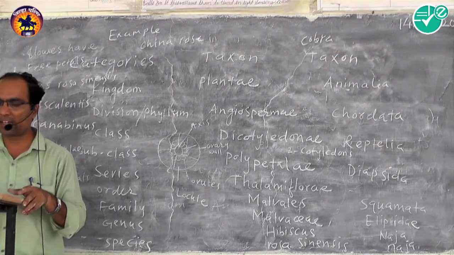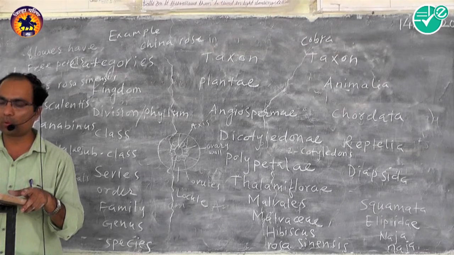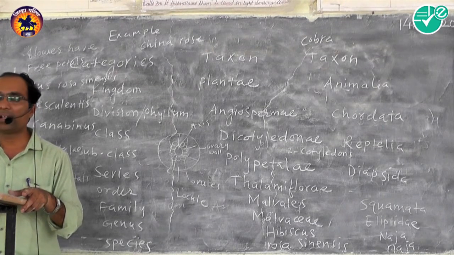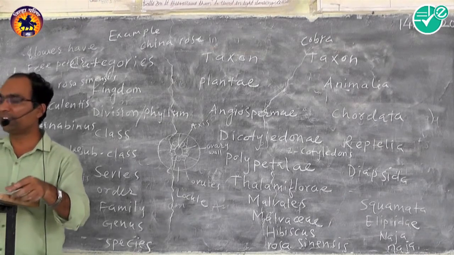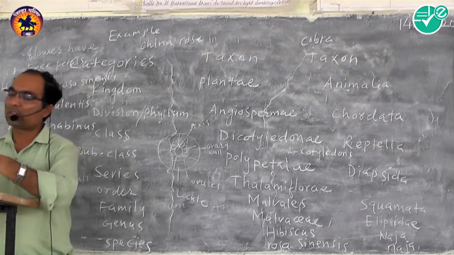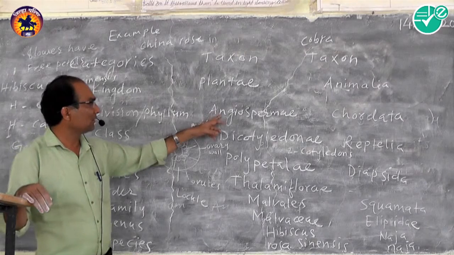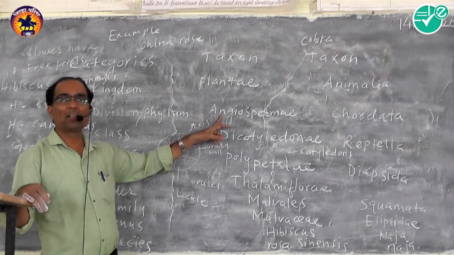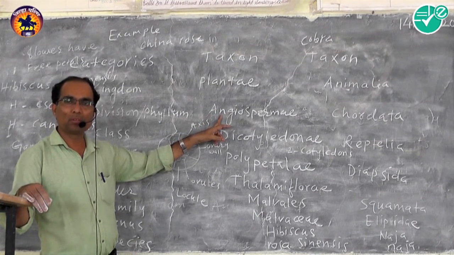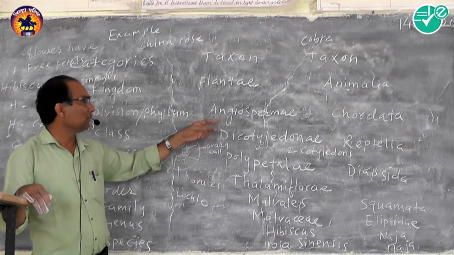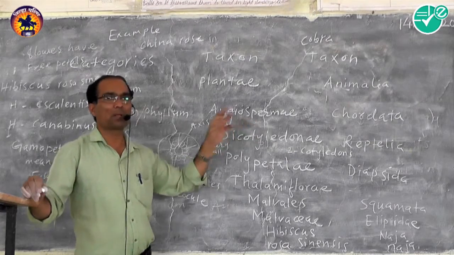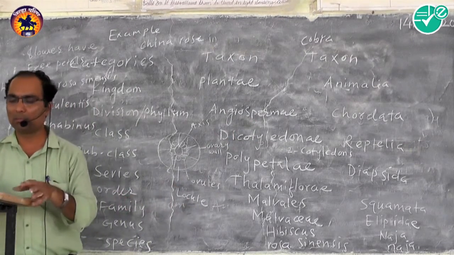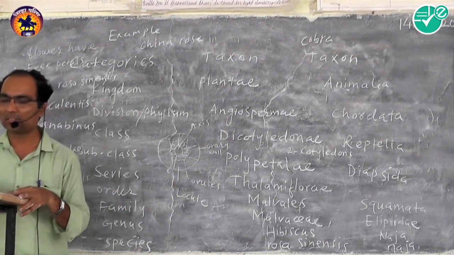Angiosperms are seed-bearing plants. Seeds are enclosed in the fruit, and they are called angiospermic plants. This is an important division, Angiospermae.